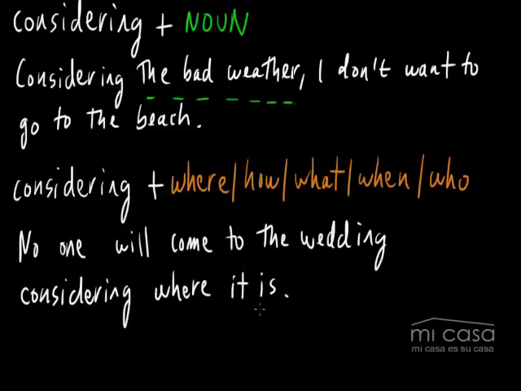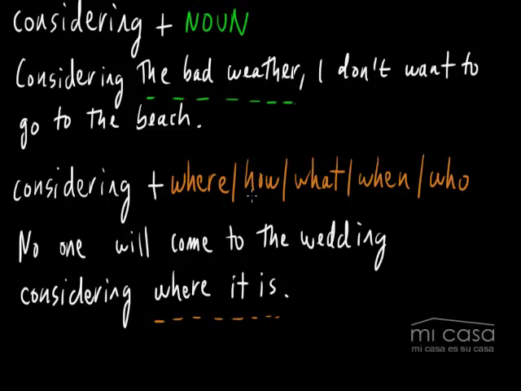So let's say that this wedding is quite far. It's far from wherever people are. And, because it's far, or considering the fact that it's far, considering where it is, no one will come to the wedding. Again, I'm explaining why no one will come to the wedding by showing what I'm considering, or showing what I'm thinking, considering where it is.